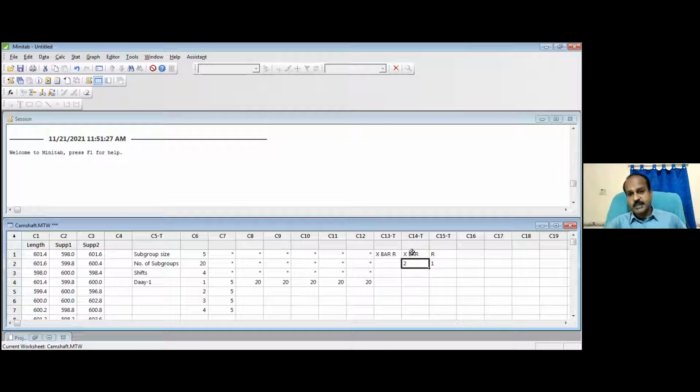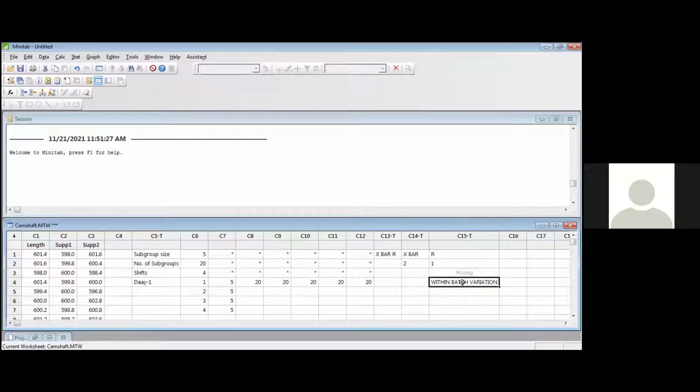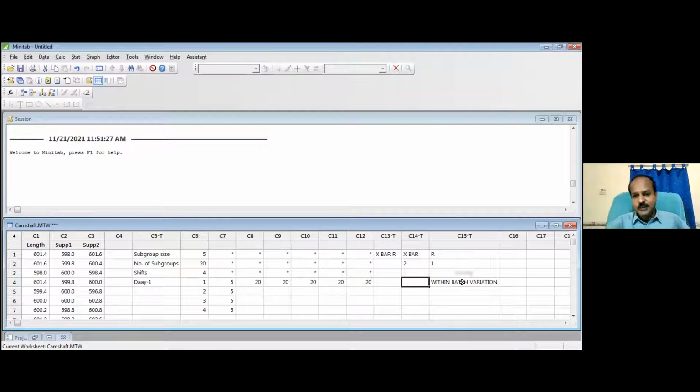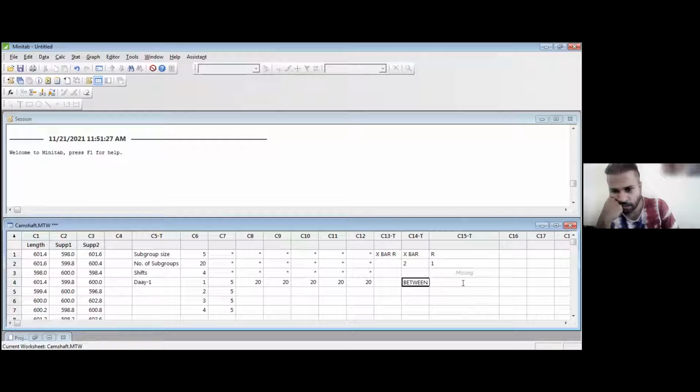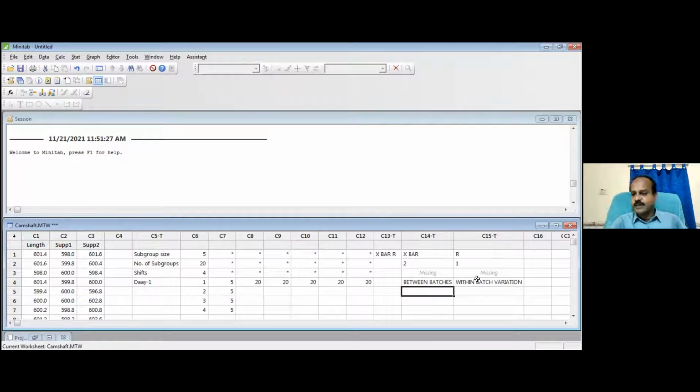Number one. Number two, what will this R chart help you to understand? Can somebody tell me what R chart will help you to understand? The variation within the batch. Variation within the batch. Now, what is this X bar chart helping you to understand? The variation between the batches.